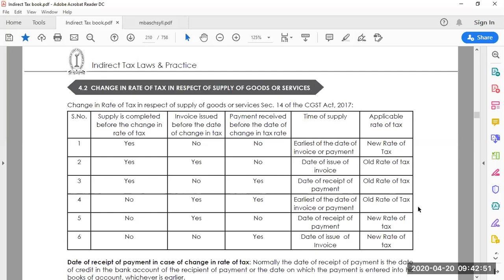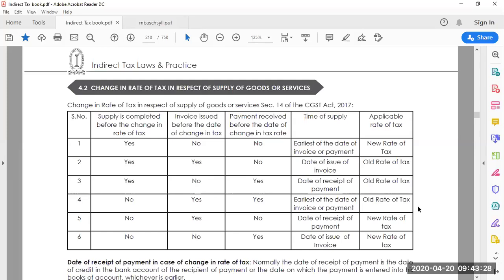So first column talks about supply completed before the change in rate of tax. This is a condition where supply is completed before the rate has been changed. The supply is done. The second column talks about invoice issued before the date of change in tax. So the bill is issued already before any GST rate change has happened. Third, payment received before the date of change in tax rate. So I have received the payment before the change in GST happened. These are the three factors which we are going to consider.